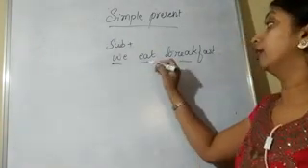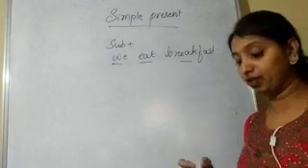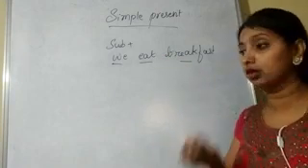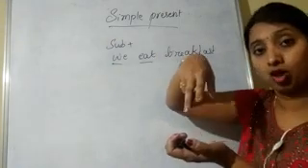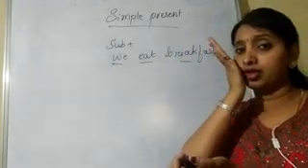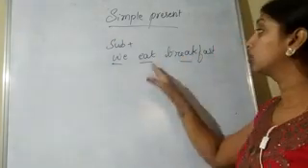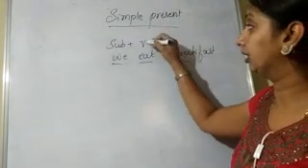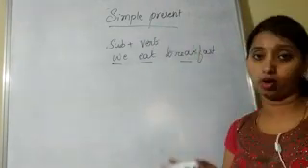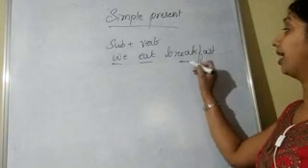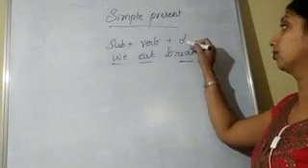Then the verb. Here we have a main verb. Main verb means it is an action word. Eat, walk, rub. These are all action words. So "eat" is an action word. That is why it is called a verb. And "breakfast" is an object.